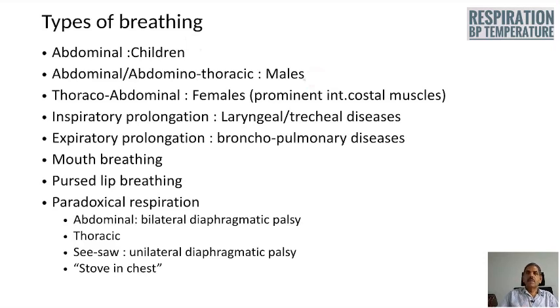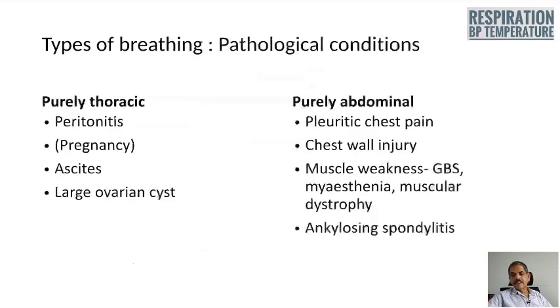Next, when there are multiple fractured ribs, as in a road traffic accident, the fractured portion is known to move in and out during respiration, and that is what is called stove-in chest. Pathological conditions known to produce a difference in the type of breathing: purely thoracic breathing is seen in peritonitis, pregnancy, ascites, and large ovarian mass.